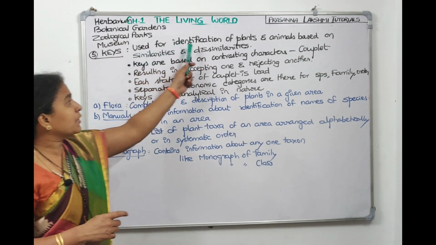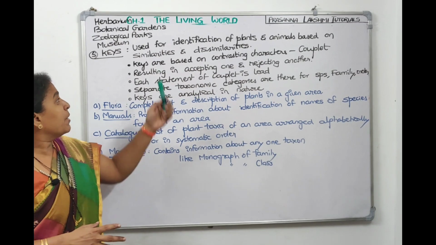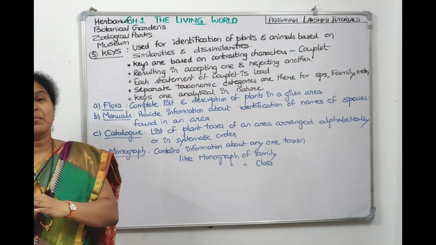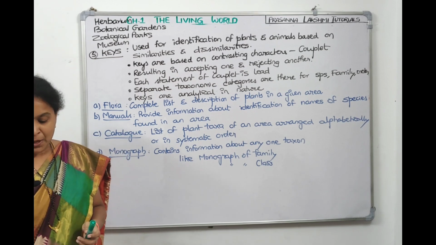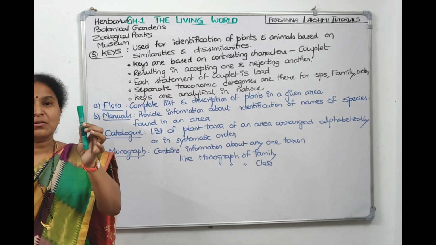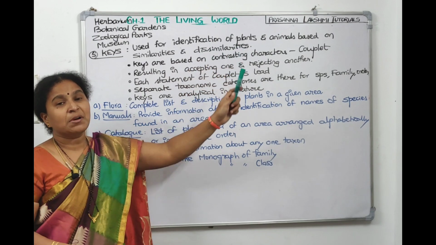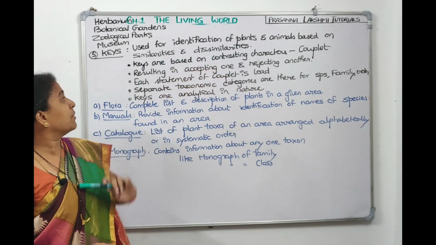Now a key is used for identification of plants and animals also. How will you identify? Basing on the similarities they have, and basing on the dissimilarities they have. For example, if you see these two are similar to each other, this is dissimilar to this. So like that, keys are used in identification of plants and animals based on similarities and dissimilarities.